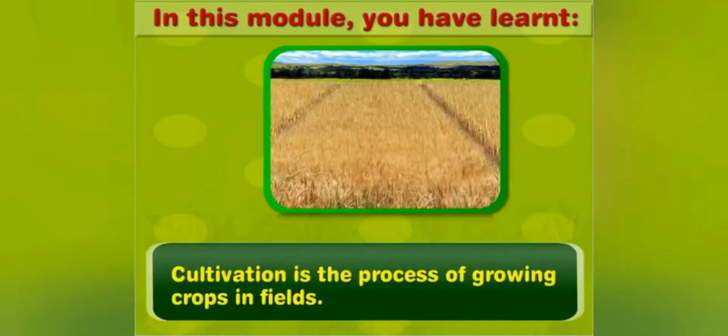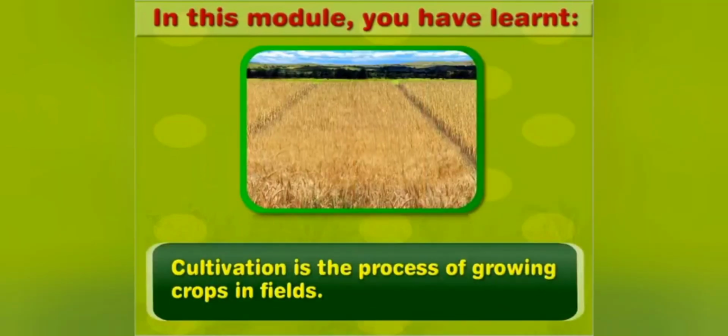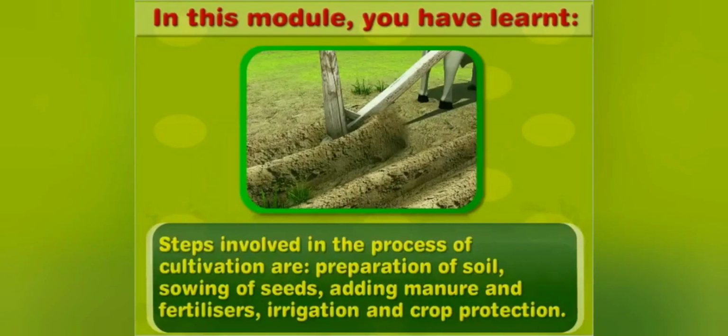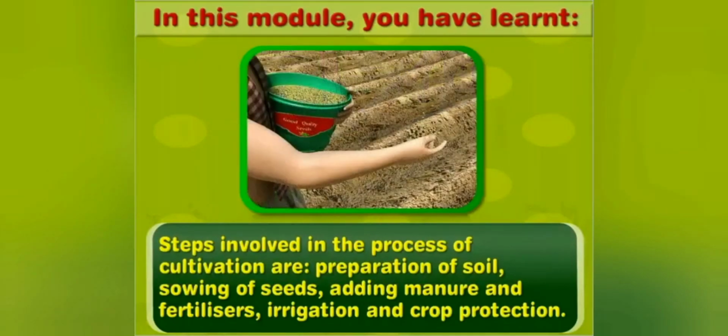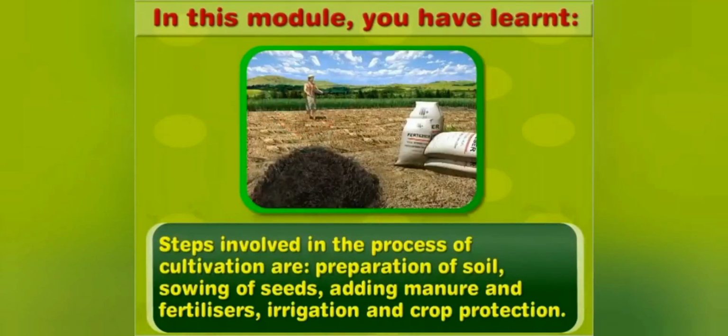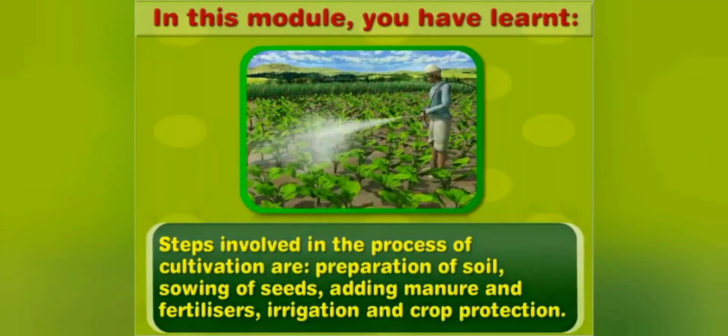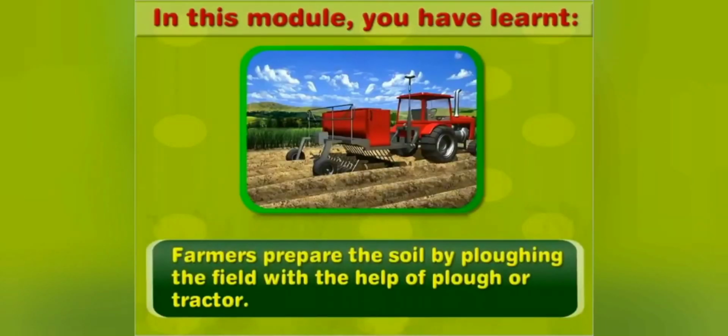In this module you have learned: cultivation is the process of growing crops in fields. Steps involved in the process of cultivation are preparation of soil, sowing of seeds, adding manure and fertilizers, irrigation and crop protection. Farmers prepare the soil by ploughing the field with the help of plough or tractor.